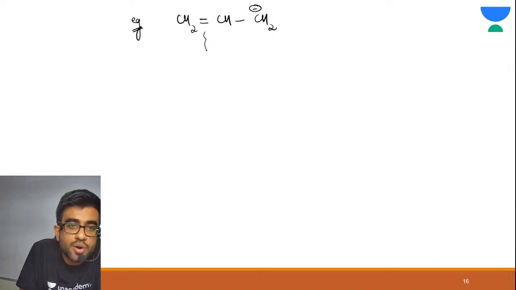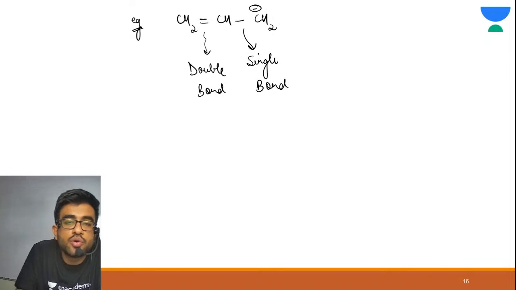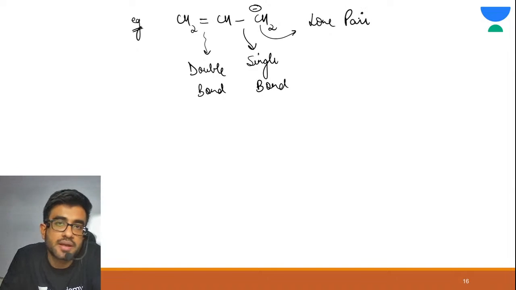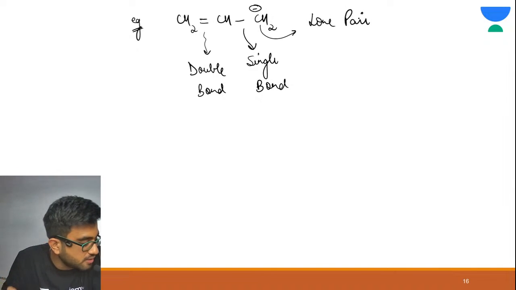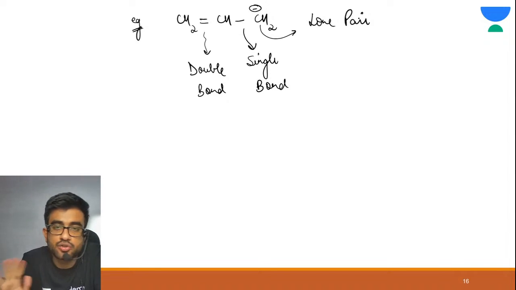So this is what? This is a double bond. Yes. This is a single bond. Correct? And I have told you a carbon containing negative charge means it has a lone pair. Got it? Are you able to understand this? Alright, so double bond, single bond, lone pair, yes, resonance is possible.